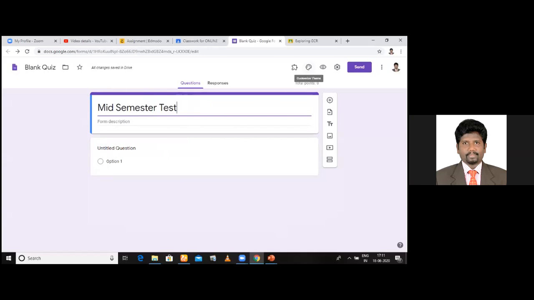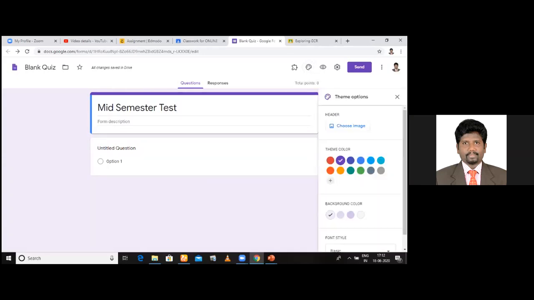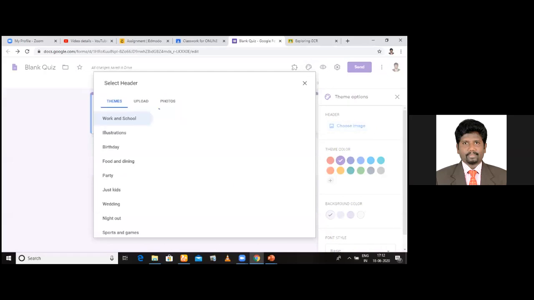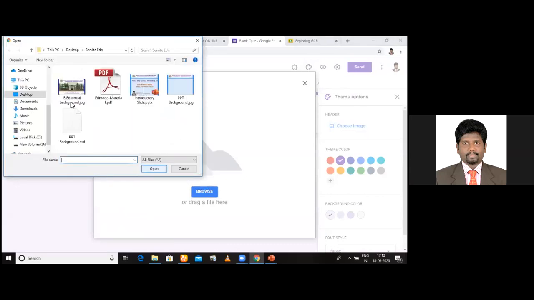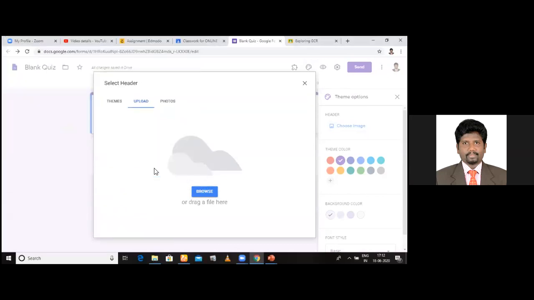See here, there is an option, customize theme. Click here, choose image, click choose image. And from there, you have an option called upload image. From there, you can choose the image of your own college or your own banner of the college. We call it a banner on the top, no? On the question paper, it comes, so-and-so college and what test and all that.